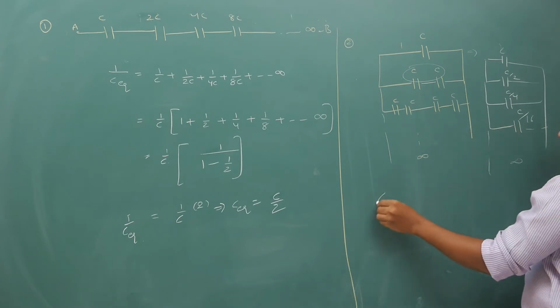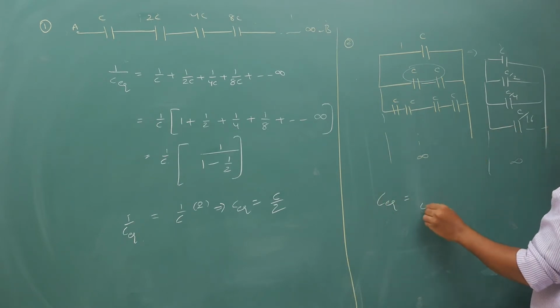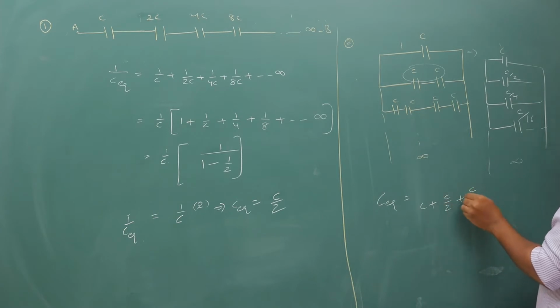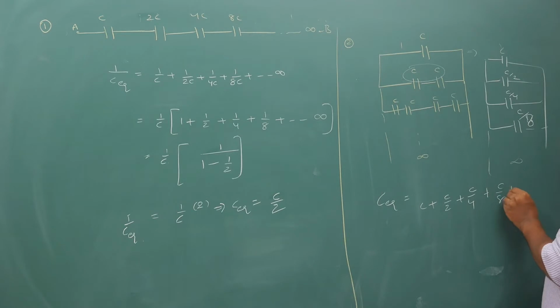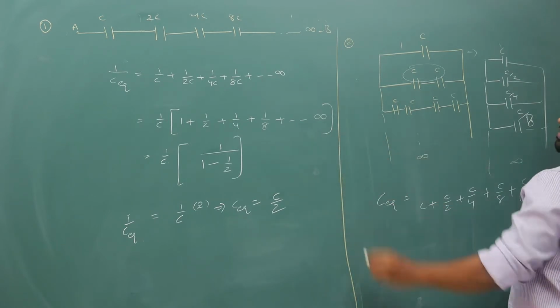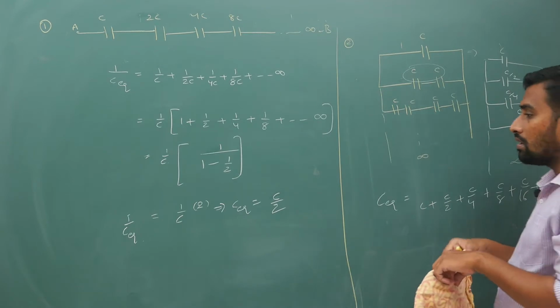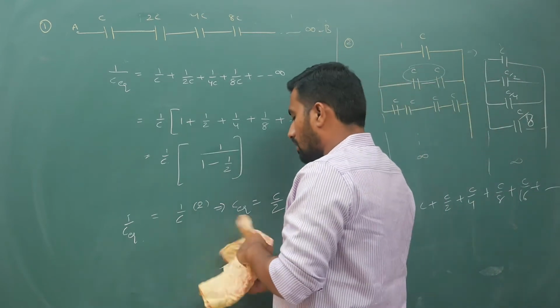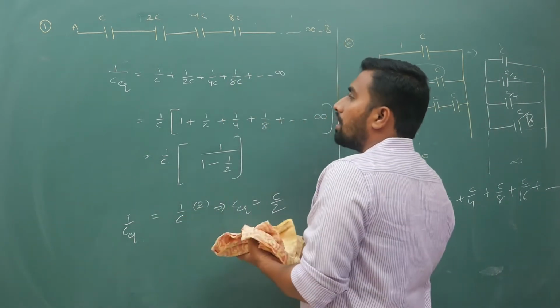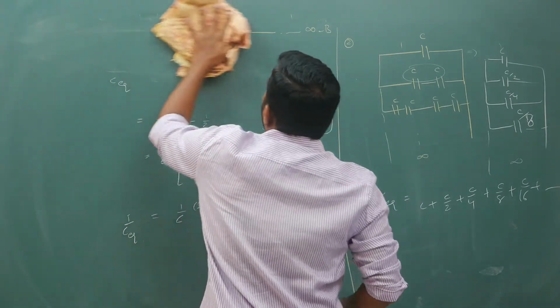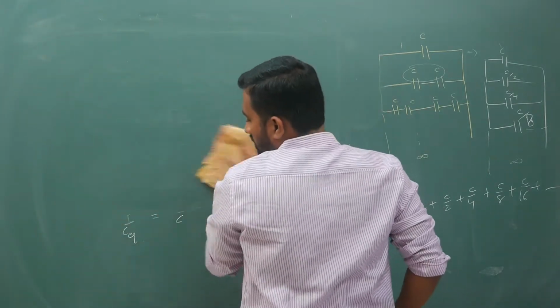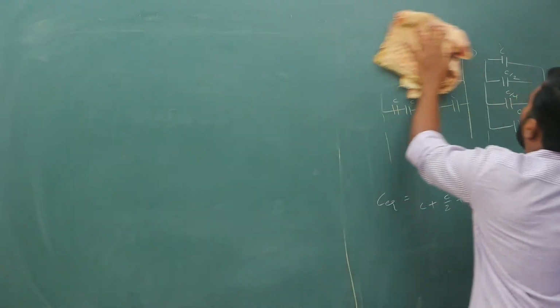So your C equivalent is, because all are in parallel, C plus C by 2 plus C by 4 plus C by 8, then C by 16 plus so on, like this you have to add, take C common, do the same thing. Okay, so these are your basic questions. They don't belong much to infinite ladder network, but you can use the arithmetic progression, geometric progression, all those expressions and simplify it. Okay, right.